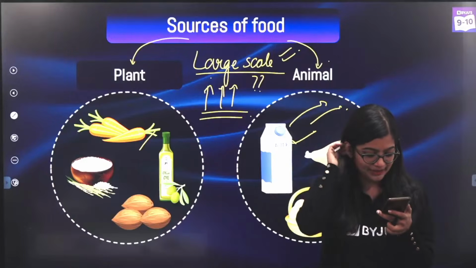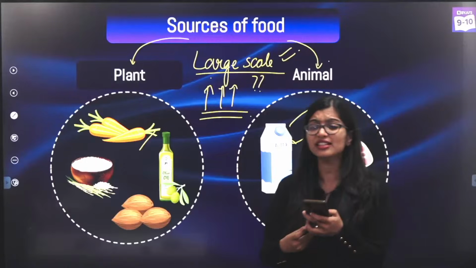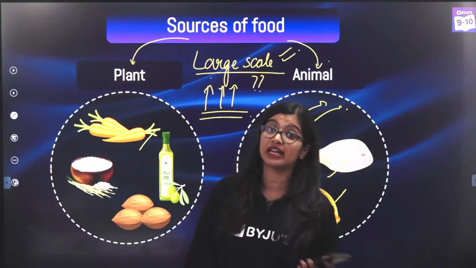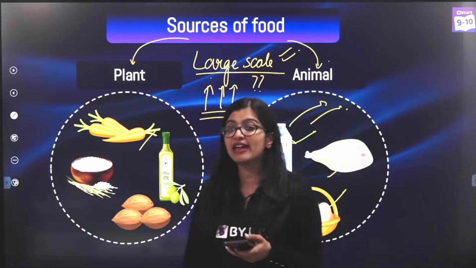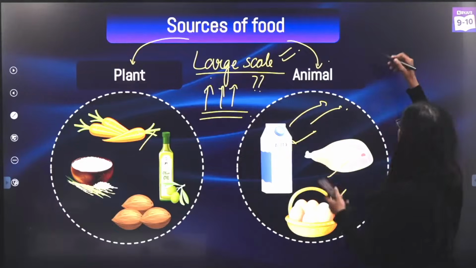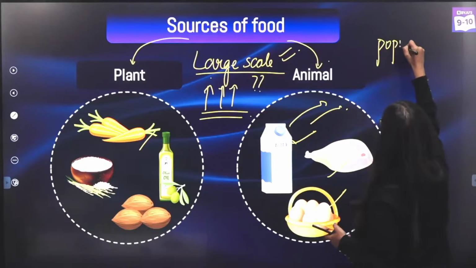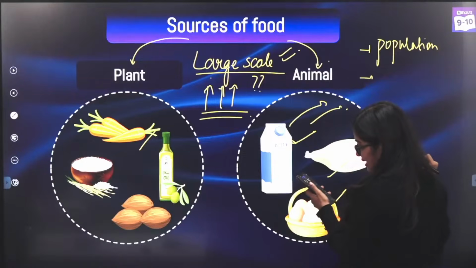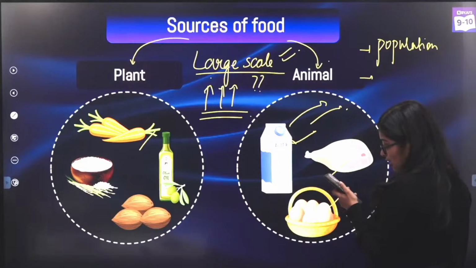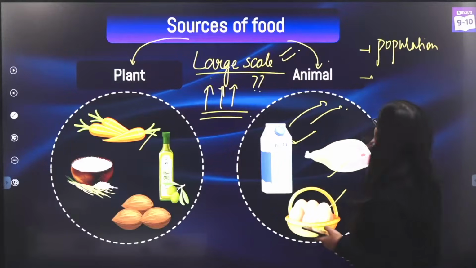Very quickly, in the chat, I want you to tell me, why are we learning about large scale production? Very good. I can see some answers coming. I'm going to write your answers on the screen. Because of increasing population. Very good. Then what else? To fulfill our need. Yes.